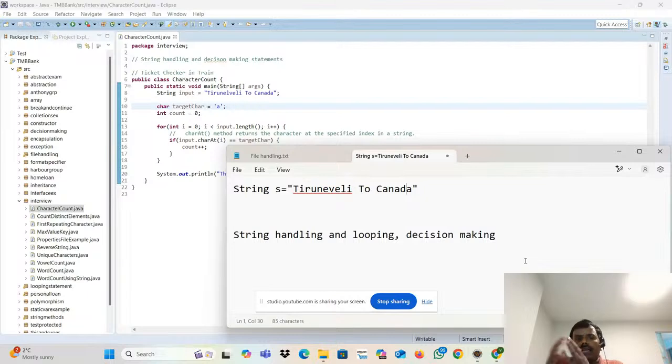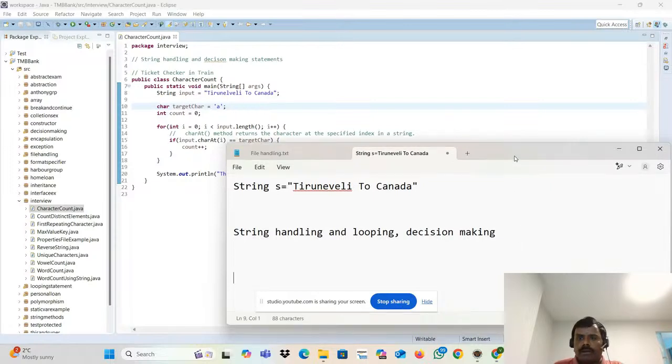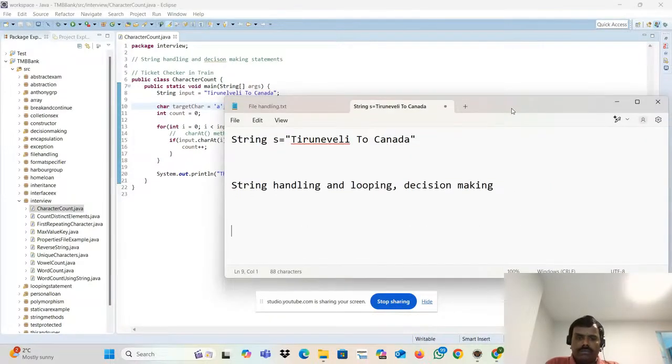You are working in a railway department. Assume that you are actually working in the railway department. How does the railway department work? You are working as an electrician. Assume this.